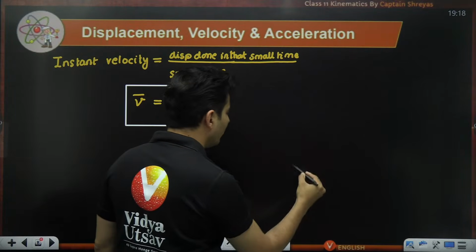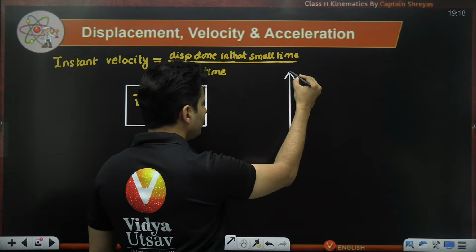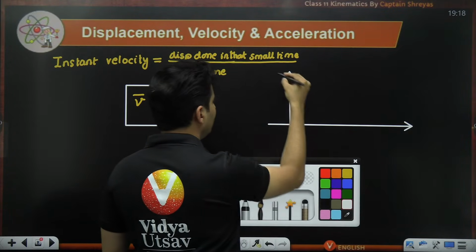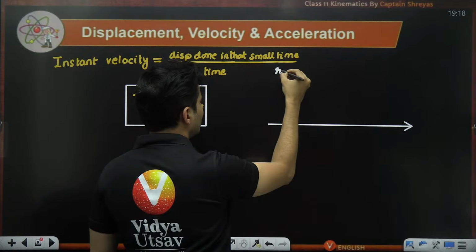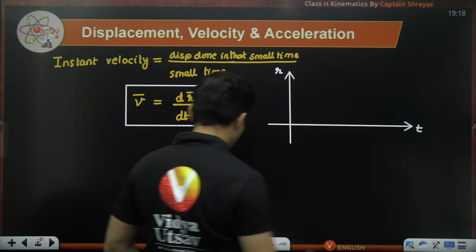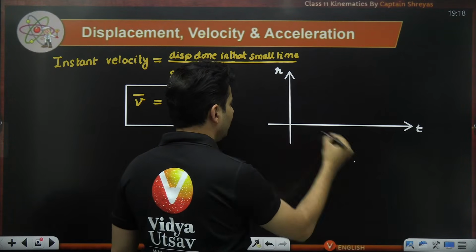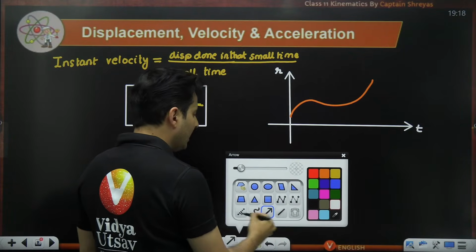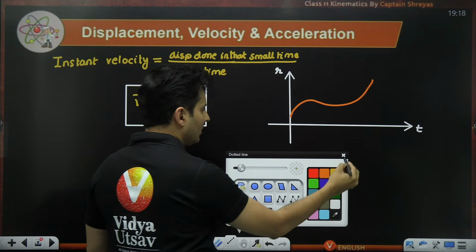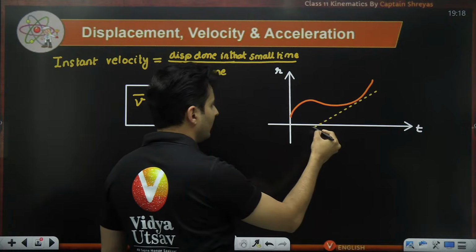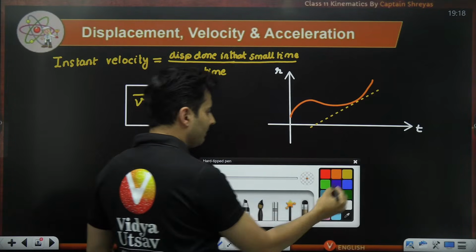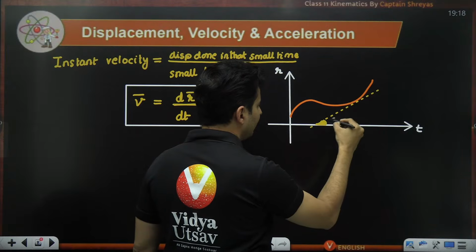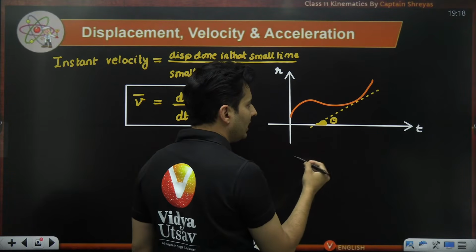So as you can see over here, if you have a graph of position with time, and let's say the graph is like this, and somebody decides to draw a tangent to the curve at some point, then the tangent will make an angle with the horizontal line.